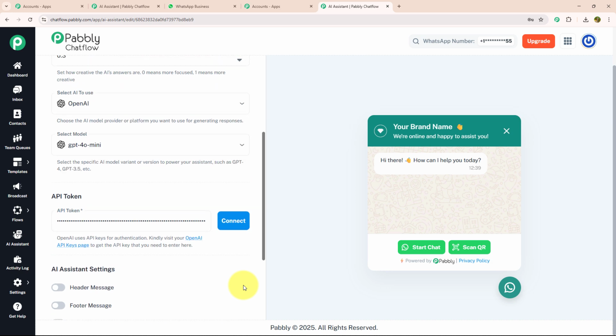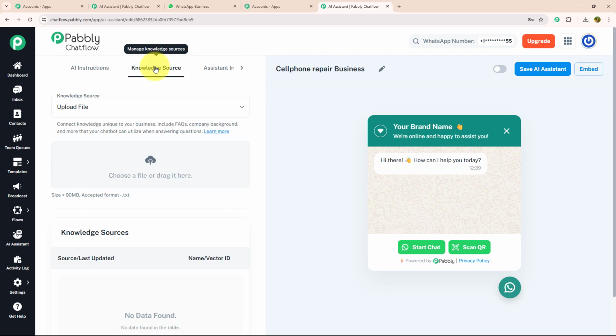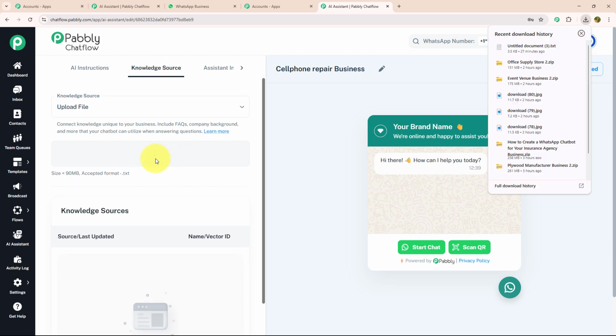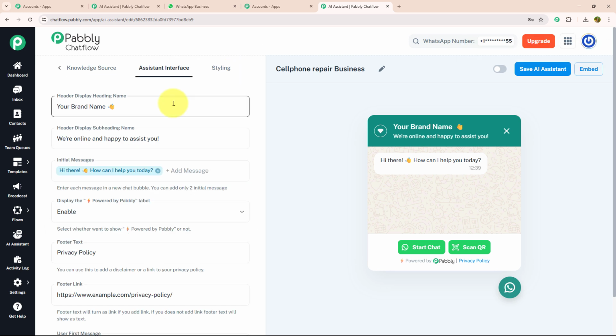Now that we have completed AI instruction setup, let's move to the knowledge source section. Here we need to upload knowledge source in text format. This file will serve as a reference for the AI assistant and it will use this information to generate accurate and relevant response. I'm going to drag and drop over here. And as you can see, my file is uploaded successfully. After that, I'm going to move to Assistant Interface. Here you need to enter header display name which will appear on the top of your chatbot window. I have entered cell phone repair as you can see.